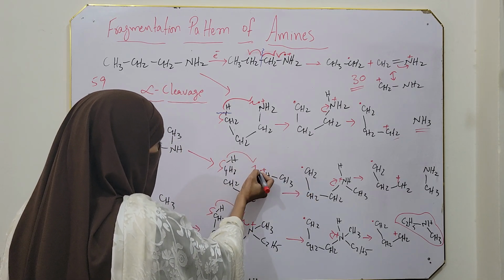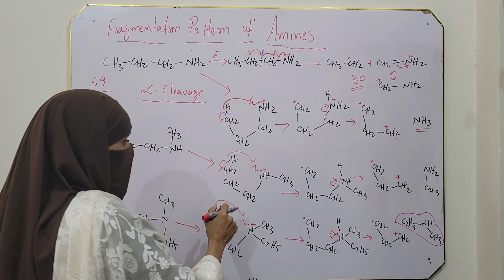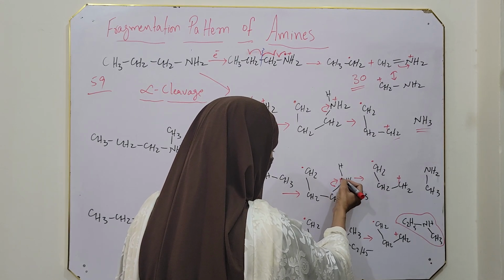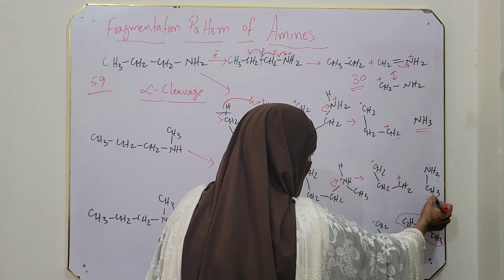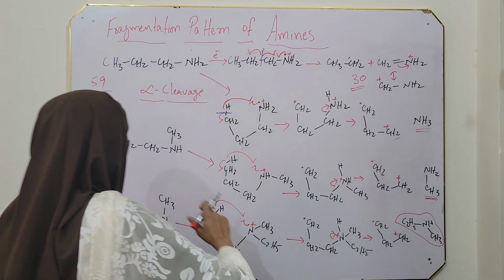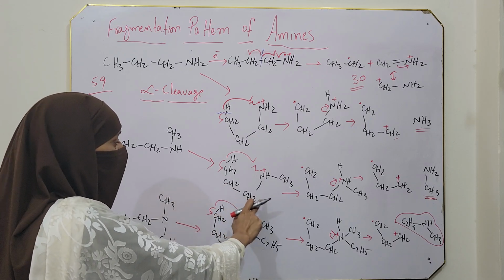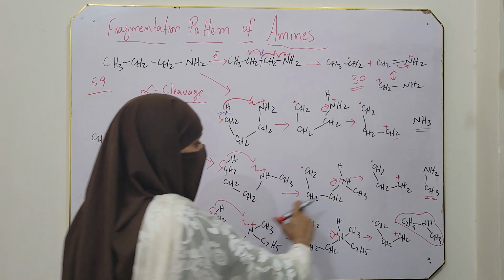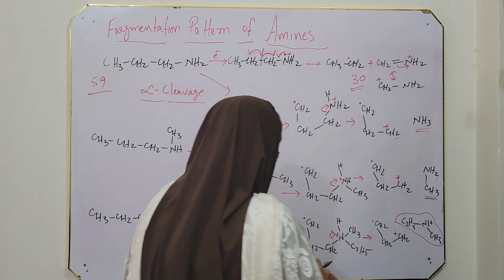So when hydrogen is shifted here by McLafferty rearrangement, then cleavage occurs and this whole bond is shifted toward nitrogen. So here a primary amine is released. That means when secondary amine cleaves after McLafferty rearrangement, first McLafferty rearrangement occurs, then they cleave. As a result, a primary amine is released and a carbocation is formed.